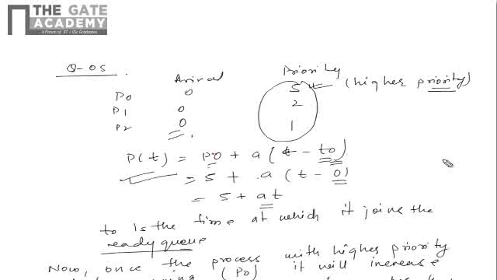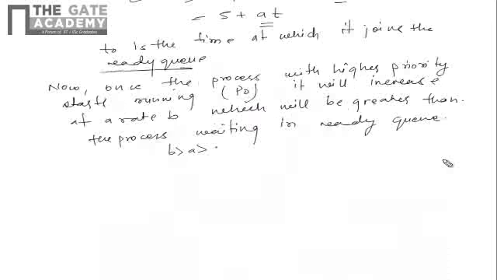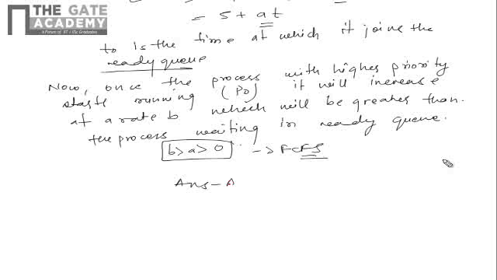So whenever b is greater than a is greater than 0, it will always follow the FCFS scheduling algorithm. Therefore our answer is A.